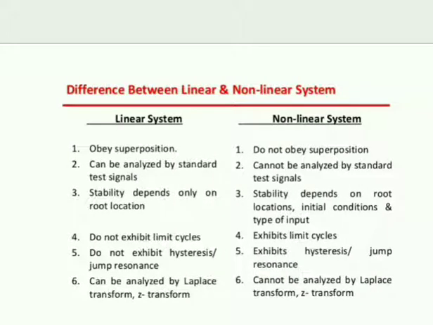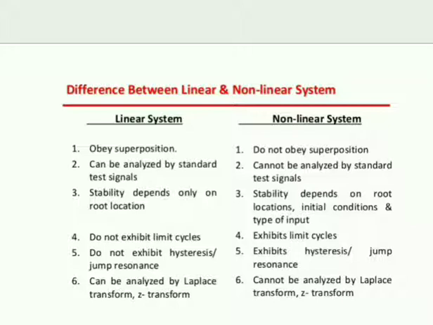Difference between linear and non-linear: linear obeys superposition, non-linear does not obey superposition. Linear can be analyzed by standard test signals, non-linear cannot be analyzed by standard test signals. In linear, stability depends only on root location. In non-linear, stability depends on root location, initial conditions and type of input. Linear systems do not exhibit limit cycles; non-linear systems exhibit limit cycles.